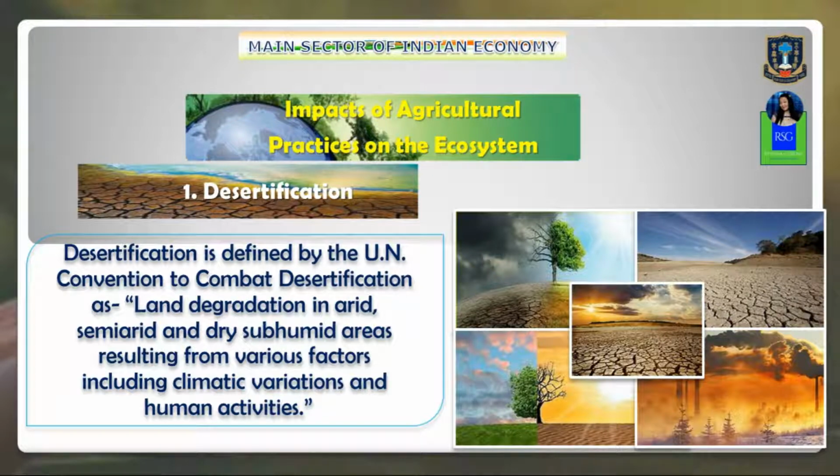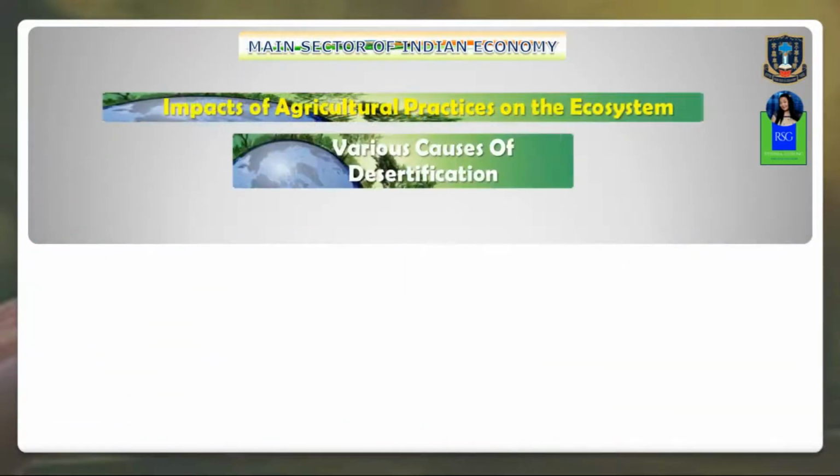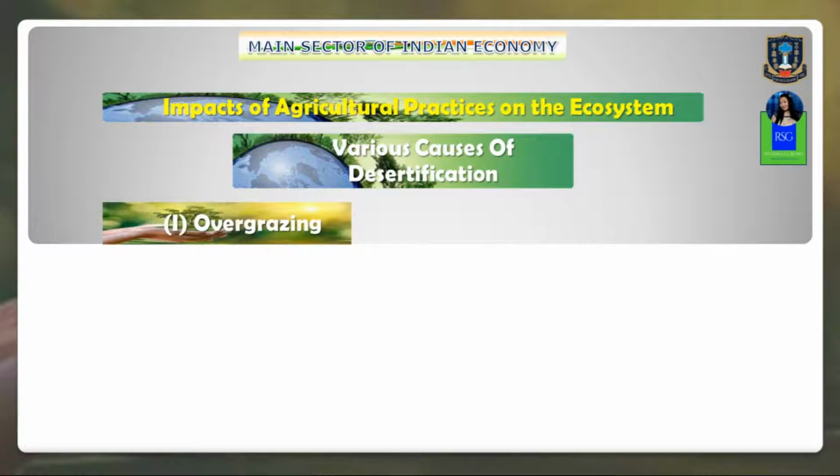Let us see some of the causes. What are the various causes that led to desertification? There are plenty of causes behind this, but we are going to see some of the main causes. The first cause is overgrazing.